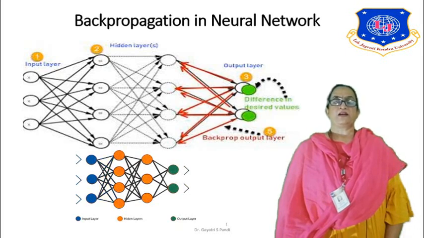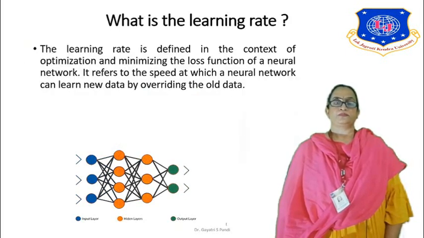You can see the red color arrows, they are basically backpropagation, where they are sent back, right? So backprop output layer they are called. So this continues till the network is trained, till the predicted value is very close to the expected value.